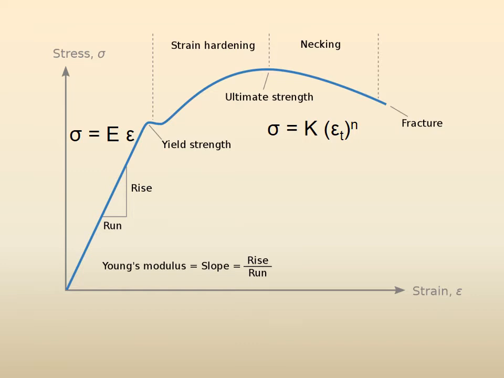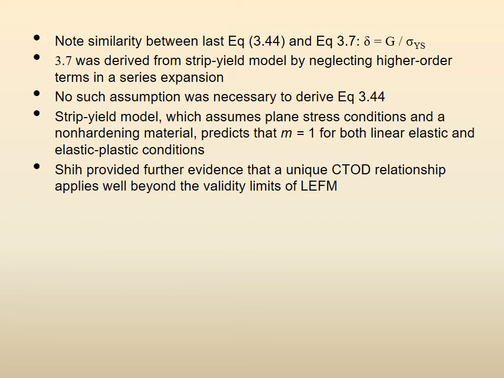So that is why for a non-hardening material, this n does not have a value, right? So with this background in materials, I keep on telling you that we are doing fracture mechanics, yes, but from the chapter on introduction, whatever you have done earlier in materials and mechanics should be seen in a very new light. Then you understand, right? Very basic thing. So therefore, we were discussing the similarity between this equation and that equation and so on. No such assumption was necessary to derive the previous equation, delta is equal to J upon sigma y.